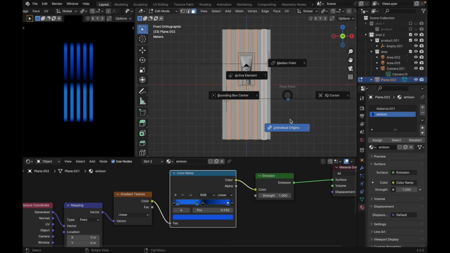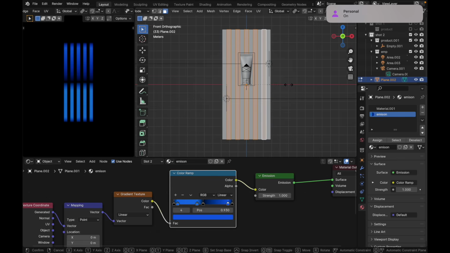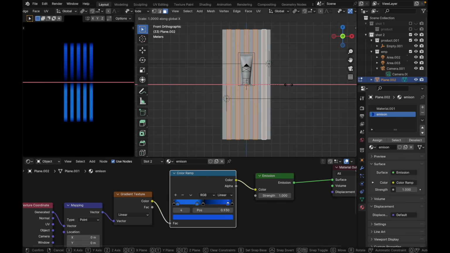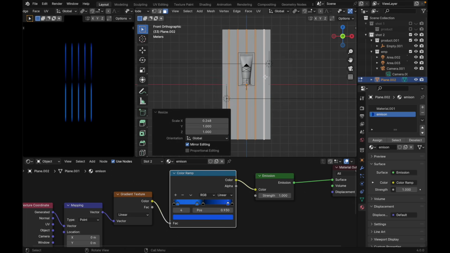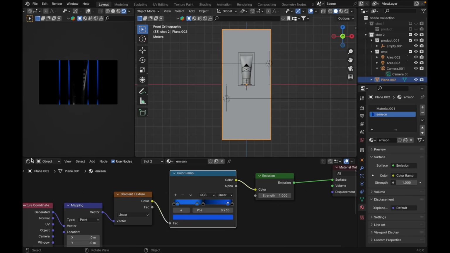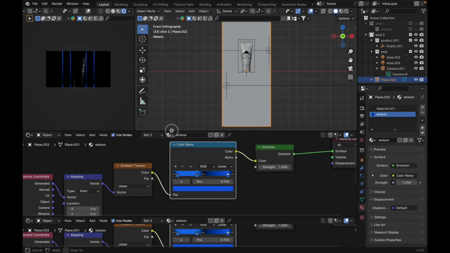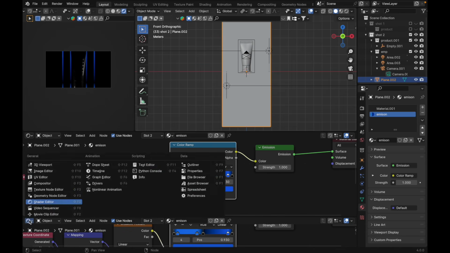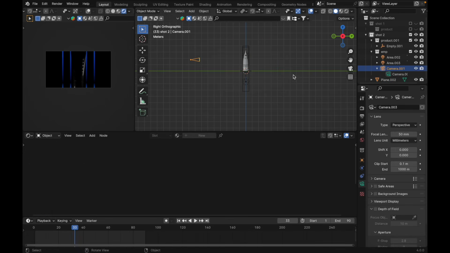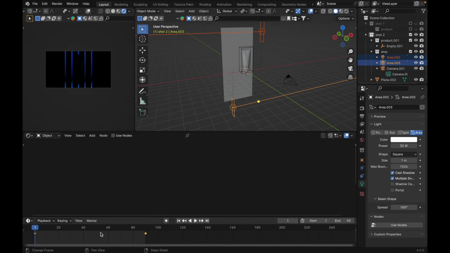Change your pivot point to individual origin, or you can change it here. Median point, change it to individual origin, and you can press S, X, scale it on the X axis, just like this. Over here, press S again, and I guess we need another here, just put it here, and this one expand over here, and change this one to timeline.